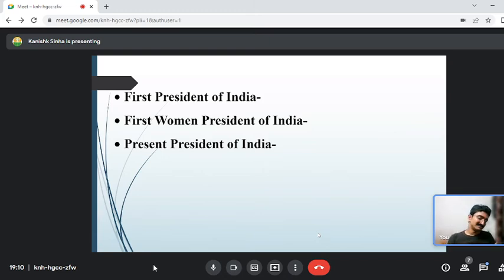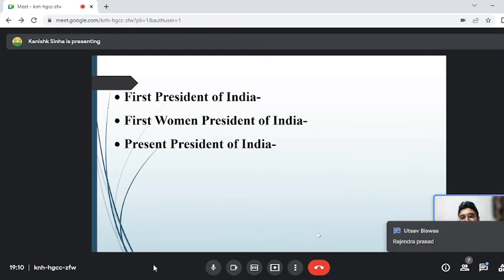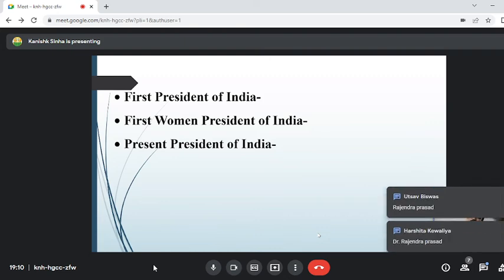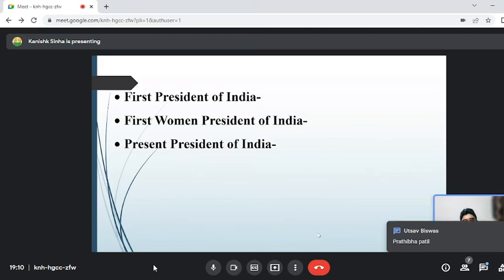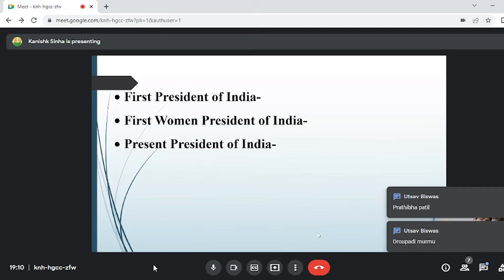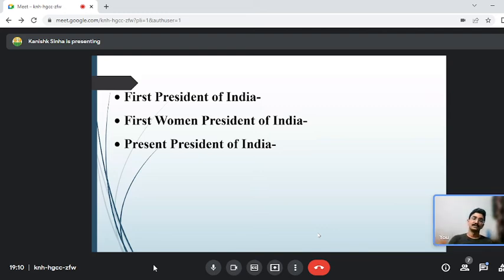Now answer this question, guys. Immediately we will start with the Vice President. First President of India? Quick. First President of India. First woman President of India. Present President of India. Rajendra Prasad. First tribal and woman President of India. Present President of India is also the same. Pratibha Patil, Draupadi Murmu. Present President and the first tribal and woman. Okay, good. So we are done with the President of India, starting with the Vice President.